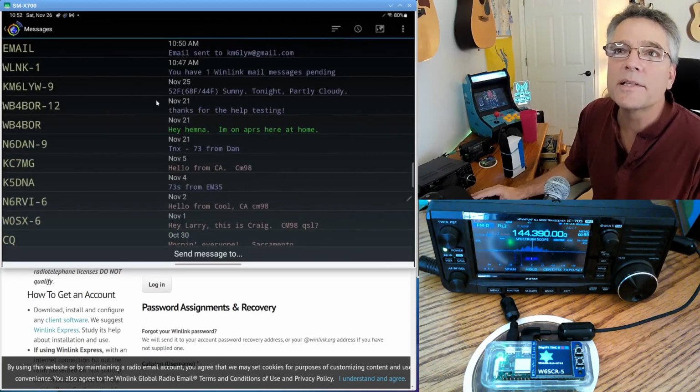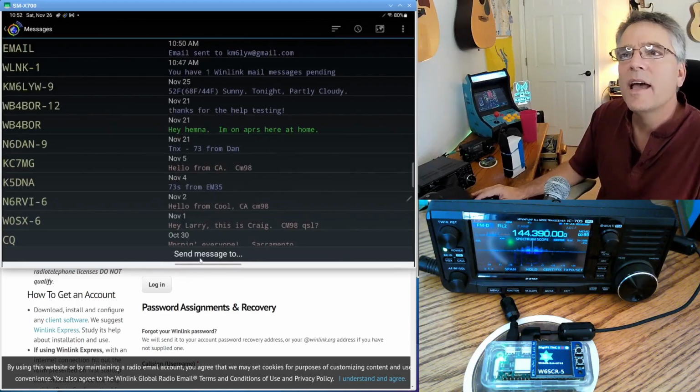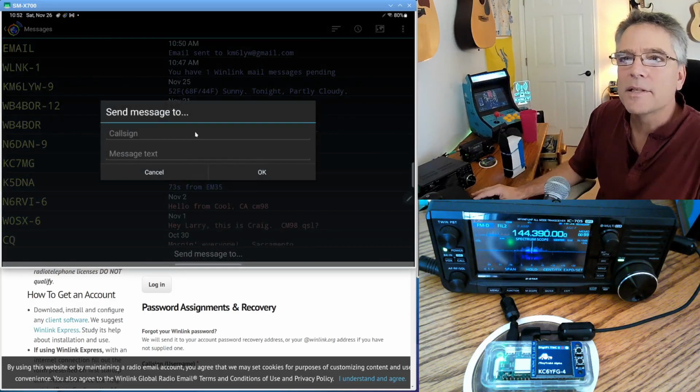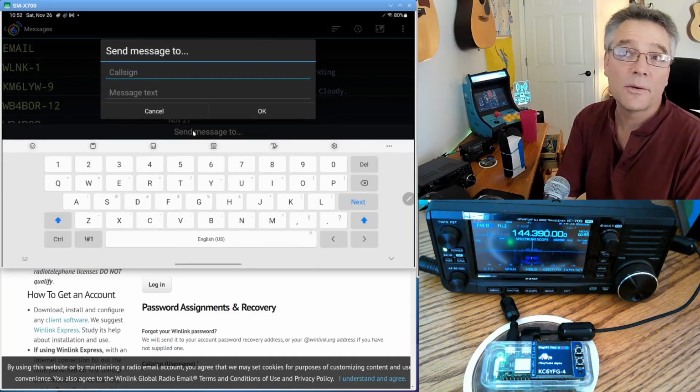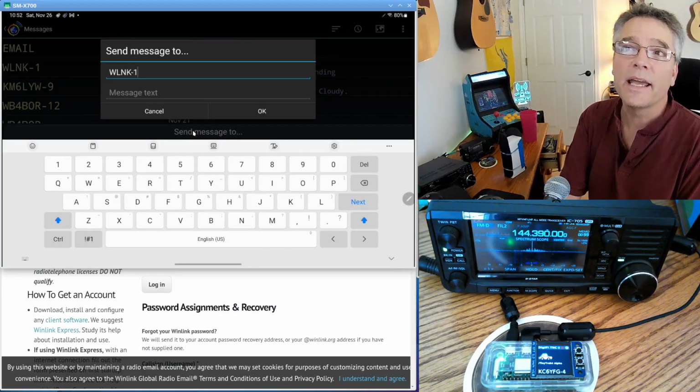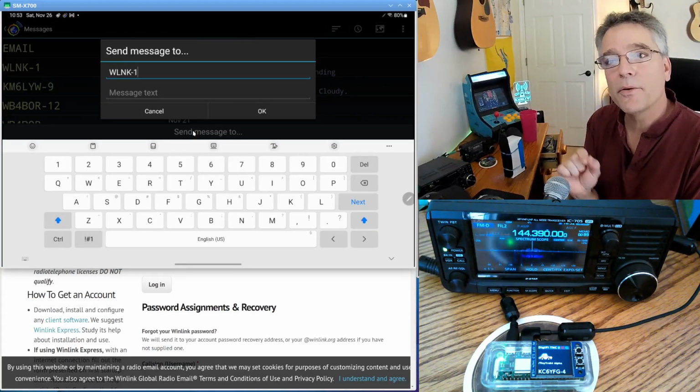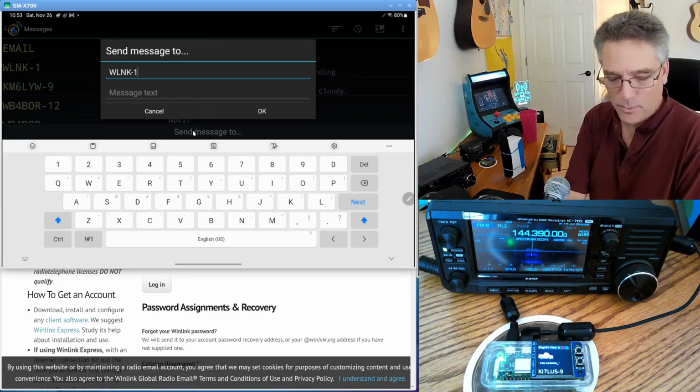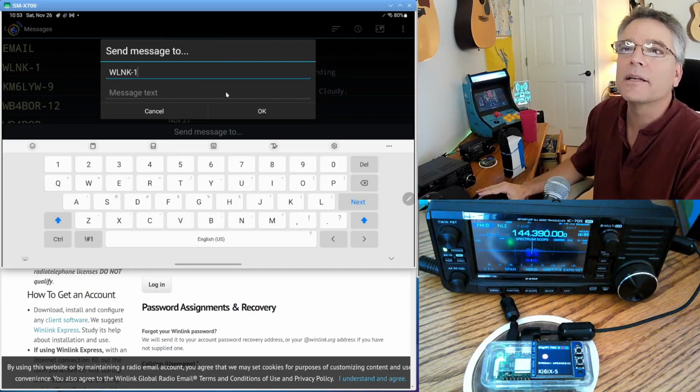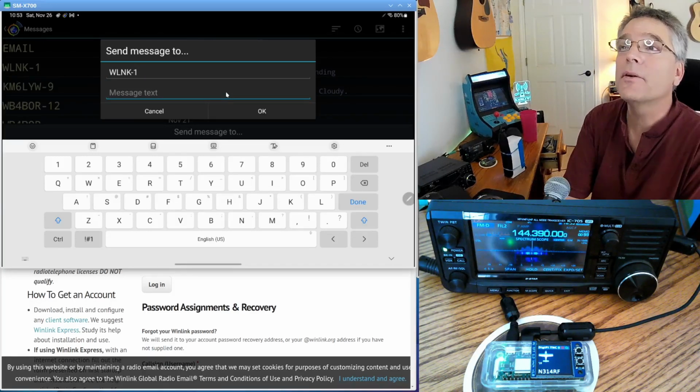All right, so I'm going to close my messages with the email radio station. And I'm going to send a message to, and this call sign is the one you're going to want to remember. It's WLNK-1. That's the APRS Winlink server. So we're not connecting to Winlink directly, we're doing it indirectly through the APRS network.